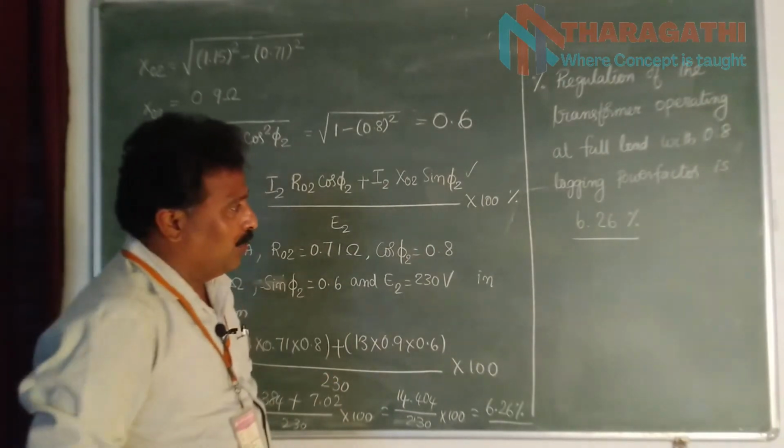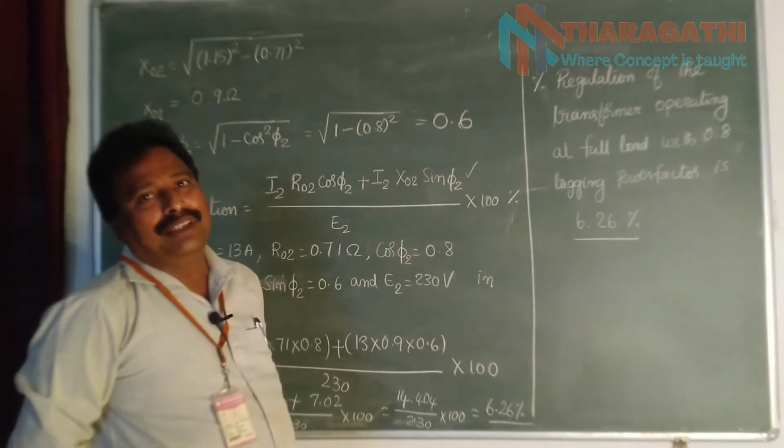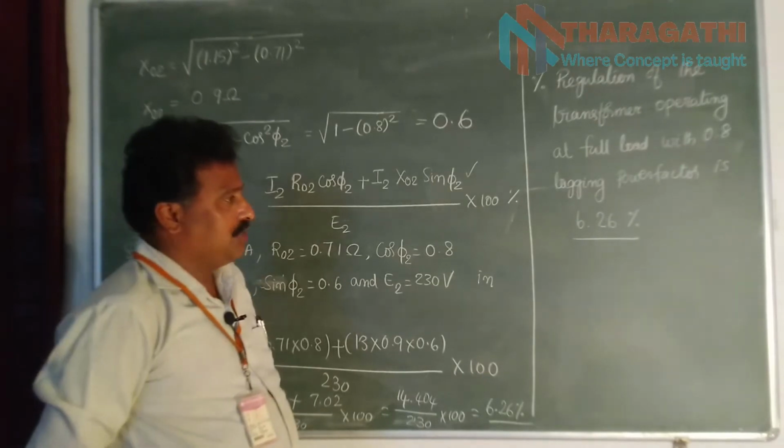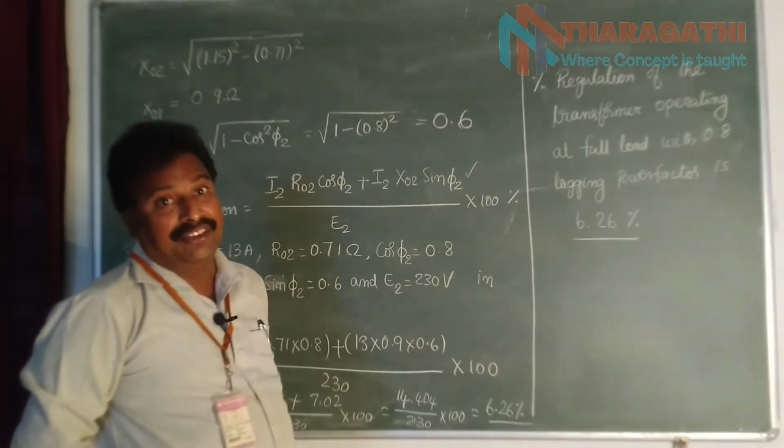We are asked to find out the efficiency of the transformer at full load. So now let us see how to evaluate efficiency also.